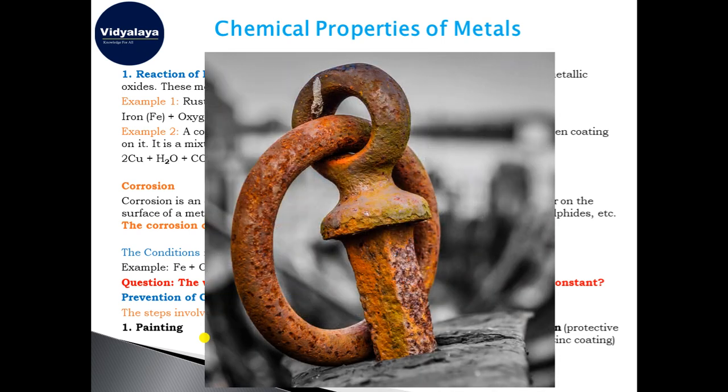See, this is an example of an iron nail which has got rusted. Can you see? This is the rusting. You must have seen these kinds of things in your home when you leave things made of iron on your rooftop or anywhere in your house where they come in direct contact with moisture and air. It gets converted into this kind of structure. You must have seen that.